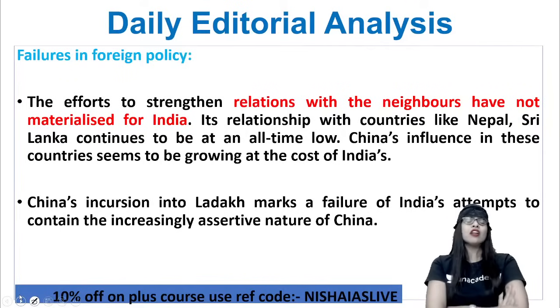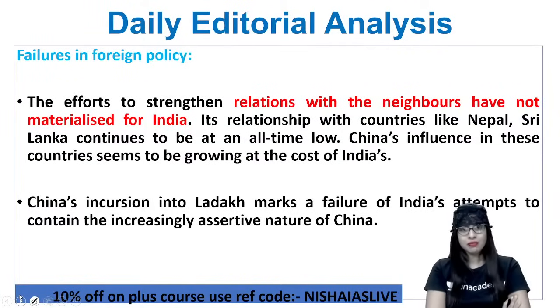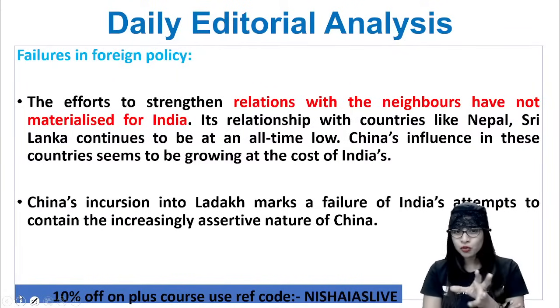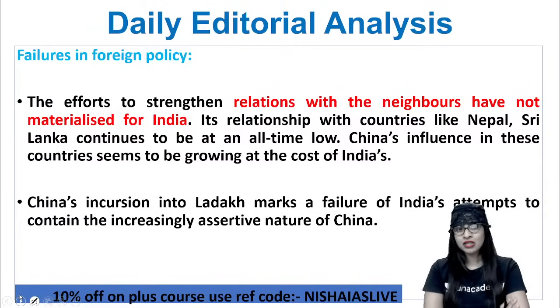Now, we tried a lot to strengthen the relationship with our neighbors. But many times, the effort that we made to strengthen the relations with the neighbors has not materialized for India. If you see the neighboring countries, the relationship with countries like Nepal and Sri Lanka continues to be at an all-time low. That is just because of the influence of China in these countries.